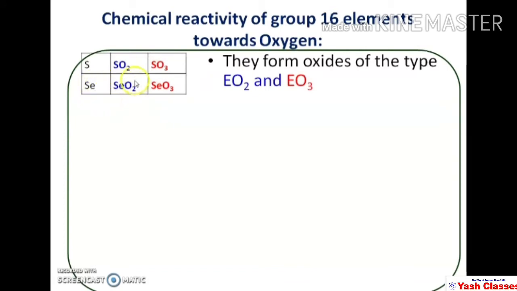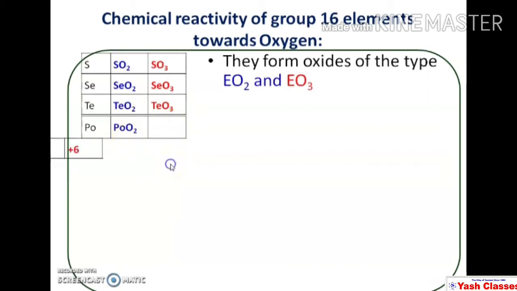Selenium also reacts with oxygen, it forms selenium dioxide, selenium trioxide. Similarly, tellurium also forms dioxide and trioxide. Polonium only forms stable dioxide. Its trioxide is not stable. In the trioxide, the oxidation state of these elements is +6, and in the dioxide, the oxidation state of sulfur, selenium, tellurium and polonium is +4.